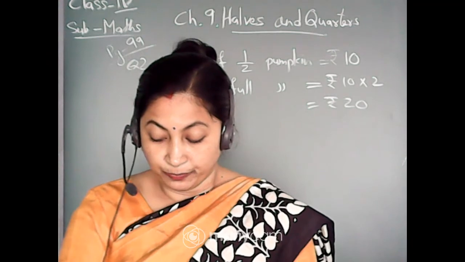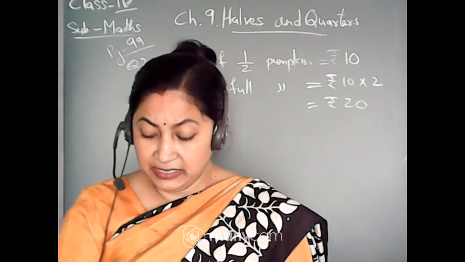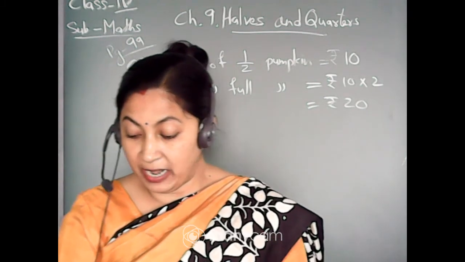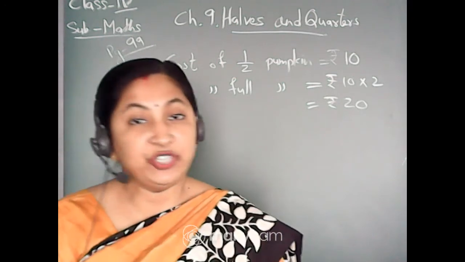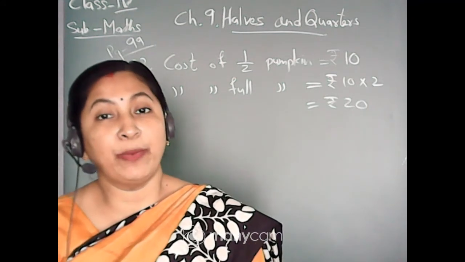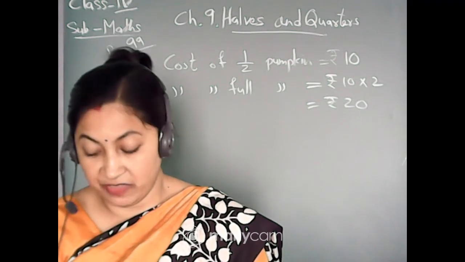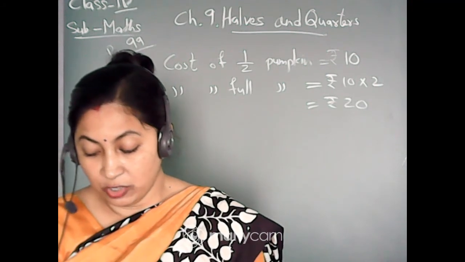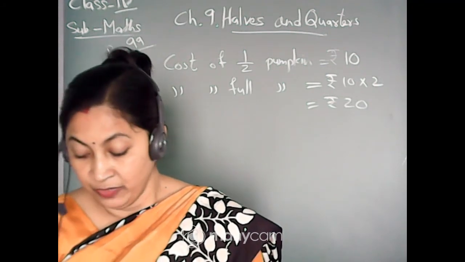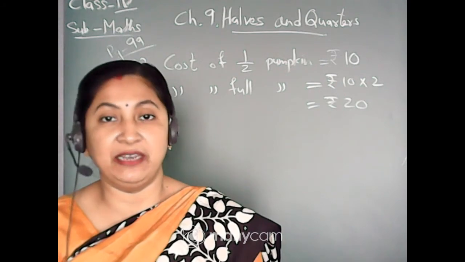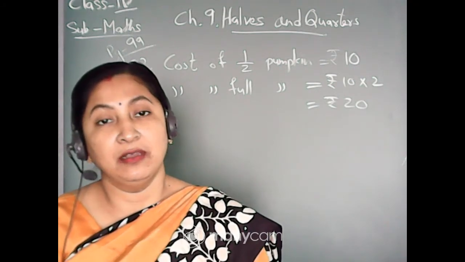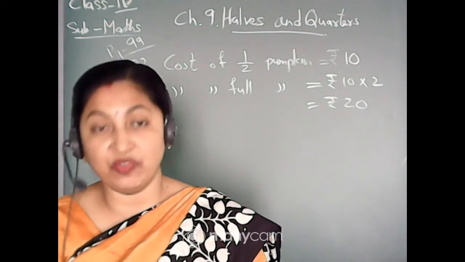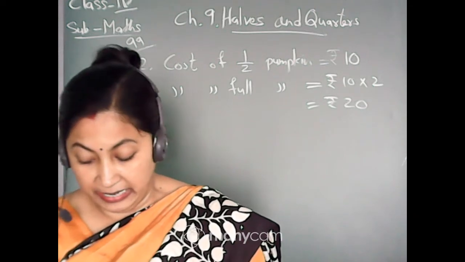See, in the price list, the first column is item, and in the second column is given price per kg. That means the vegetable's name is given and what is the cost per kg. Suppose tomato, so the cost of 1 kg tomato is 8 rupees. Then potato, the cost of 1 kg potato is 12 rupees. Onion, the cost of 1 kg onion is rupees 10. Like this way, the cost of 1 kg vegetables is given in the book. Based on this, there are some questions which we will solve now. So take out your copy and let us write.